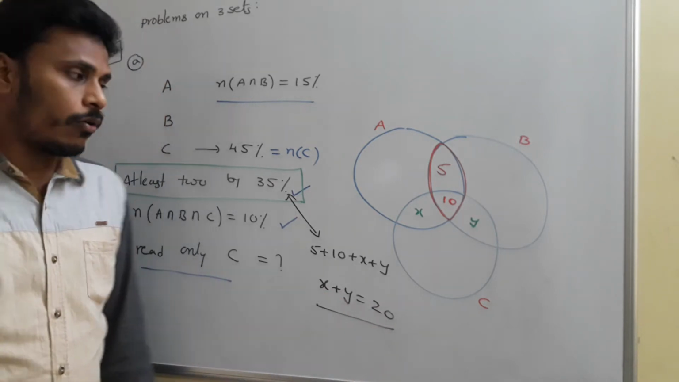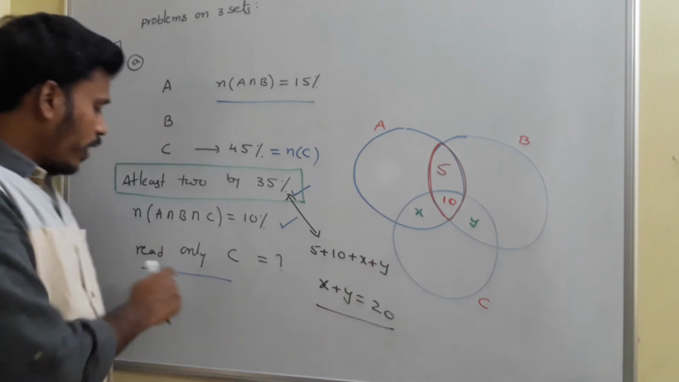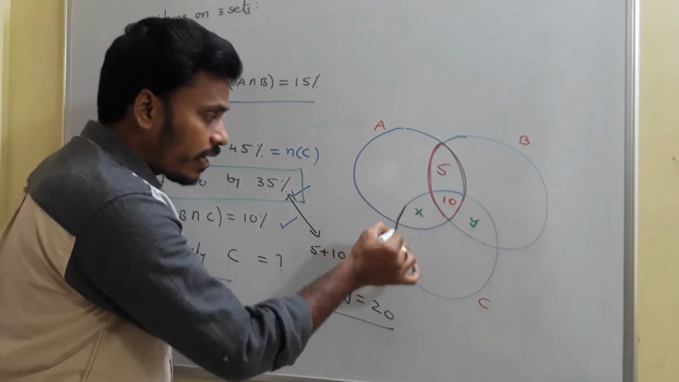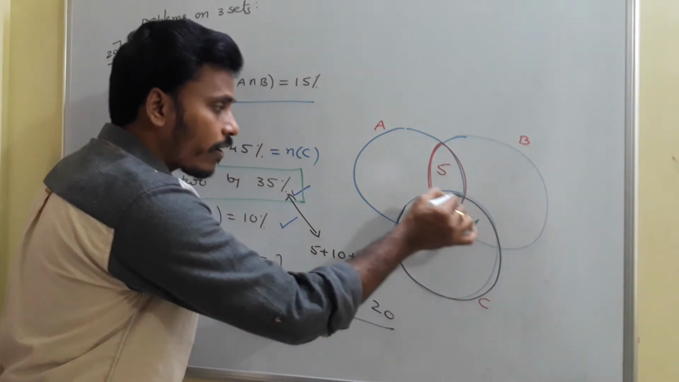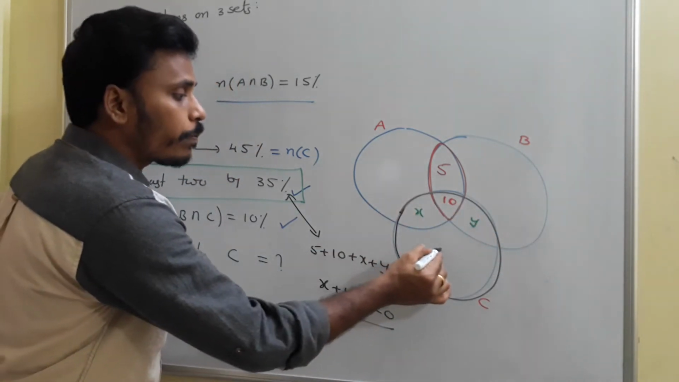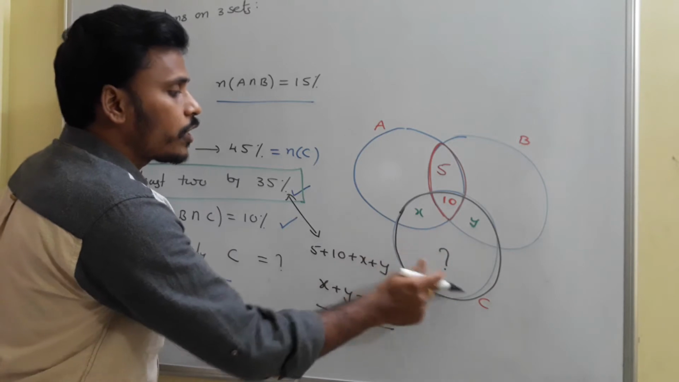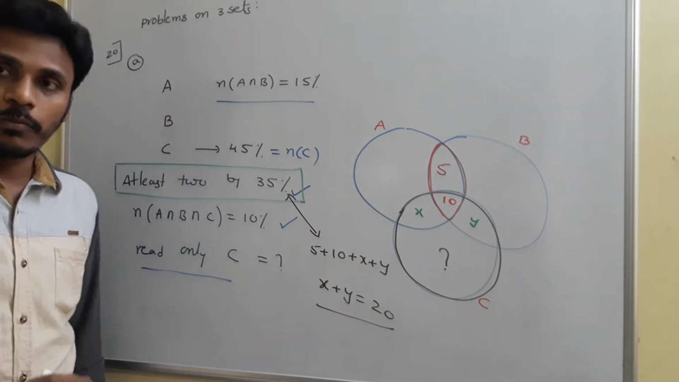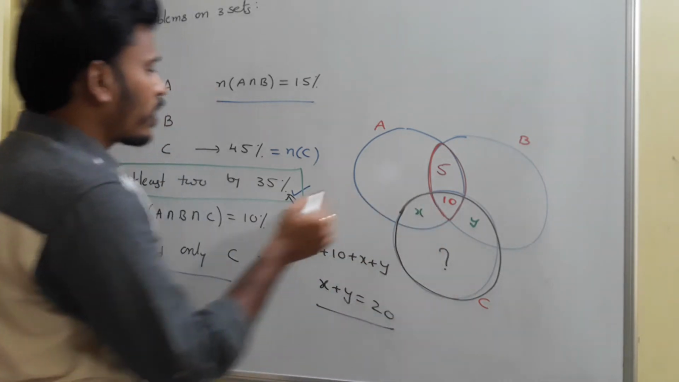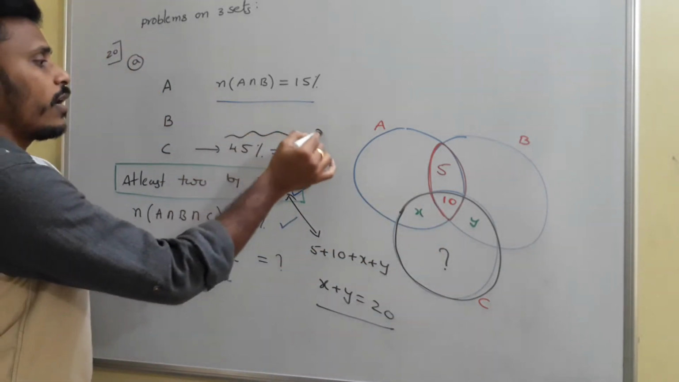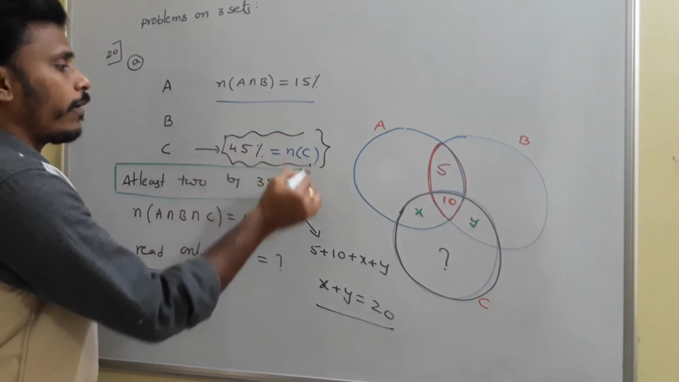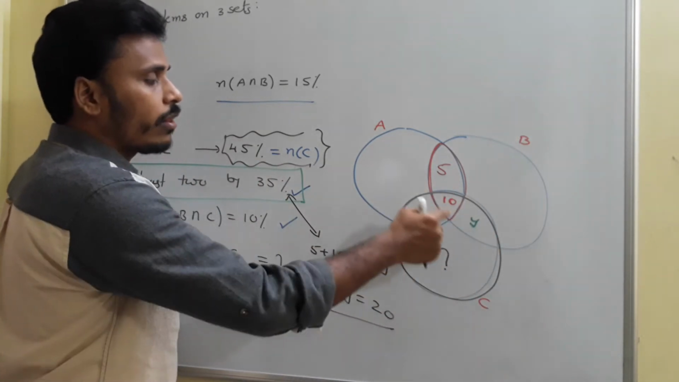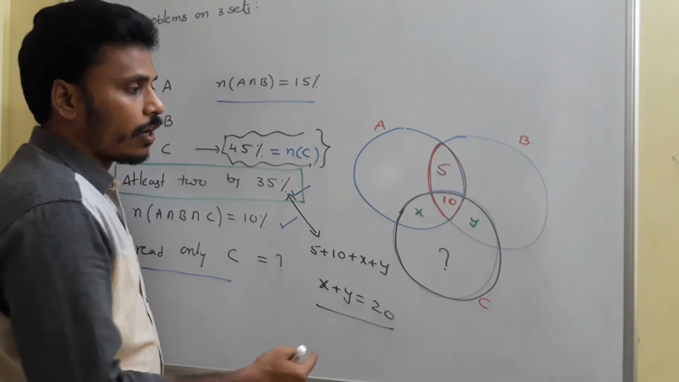Okay. Now I need to calculate the number of persons who read only newspaper C. This circle is completely for the persons who are reading C, and this question mark region is only C. I need to find the question mark value, and for this total circle, as per the given situation, n of C is given as 45. So this total circle is related to 45, so you need to add all these values and equalize it to 45.